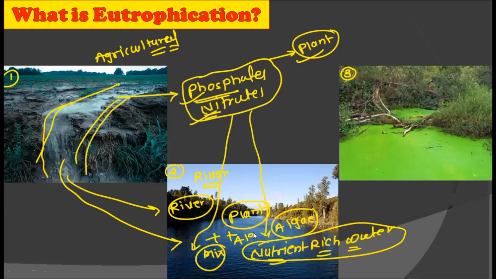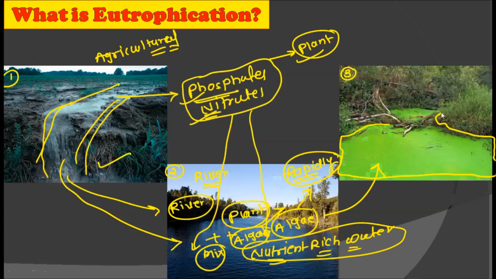Now the algae already have their presence in such water. They start to flourish very quickly due to the ready-made nutrients they are getting from the agricultural waste. Now what happens due to this? This algae starts to grow so rapidly that it covers all the surface area of the river, and then these rivers look like this. Now see in the third picture, there is a whole layer of algae on the surface of the river. This happens because these algae get so many nutrients from the agricultural waste that their number is increased significantly, and due to their high number, they have covered up all the surface area of the river.